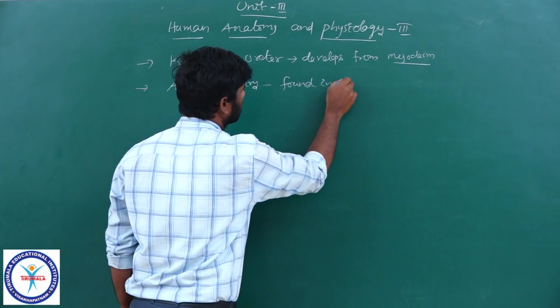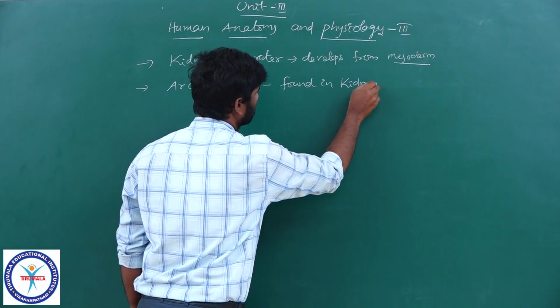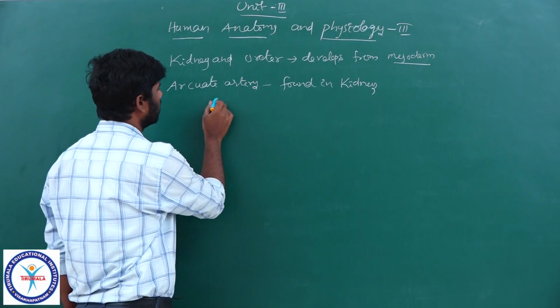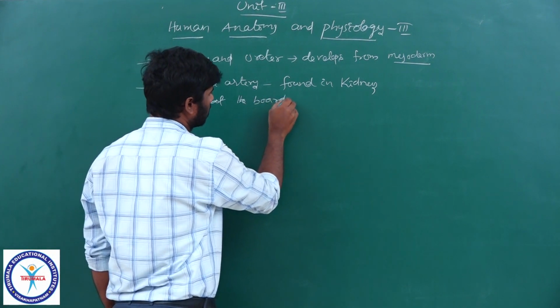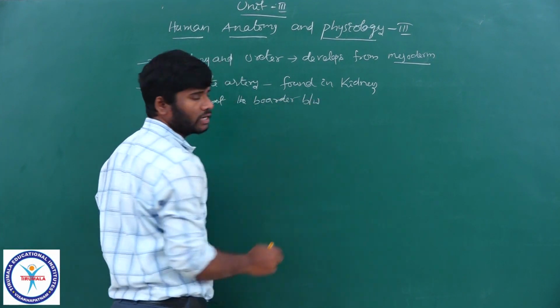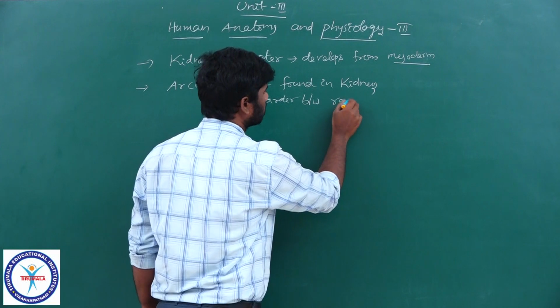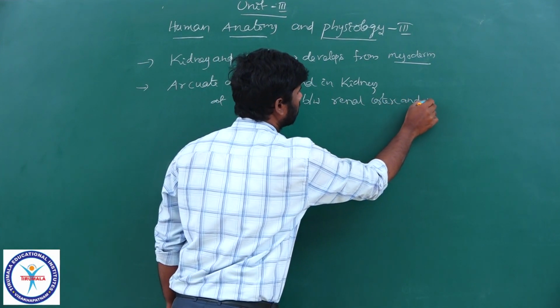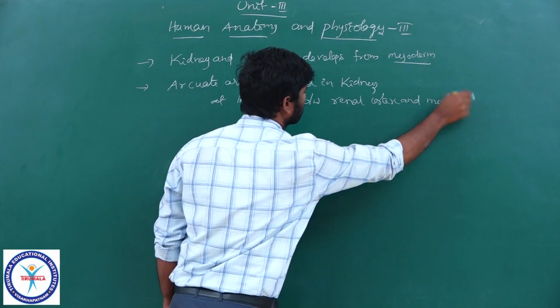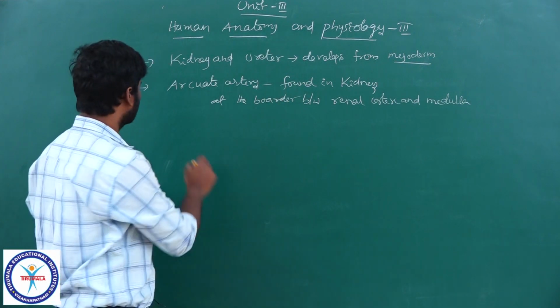It is found in kidney at the border between renal cortex and medulla, right?